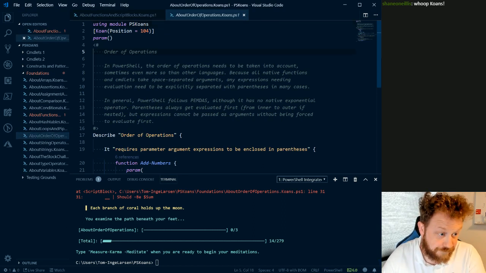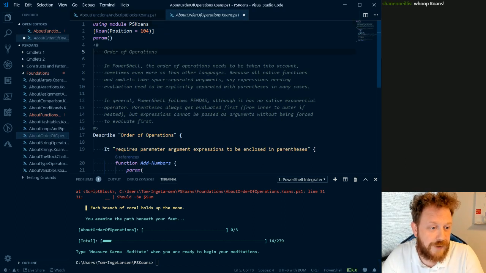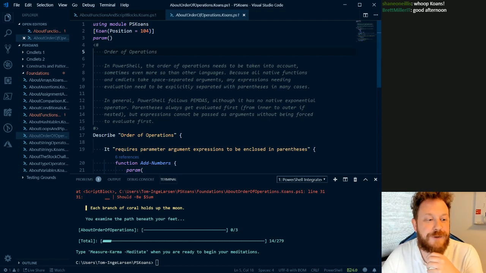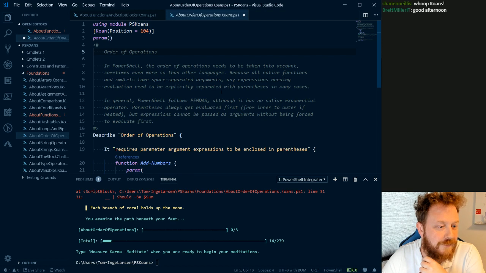So, order of operations. In PowerShell, the order of operations needs to be taken into account. Good afternoon, Brett. Sometimes even more so than other languages, because all native functions and commandlets take space-separated arguments. Any expressions needing evaluation need to be explicitly separated with parentheses in many cases.